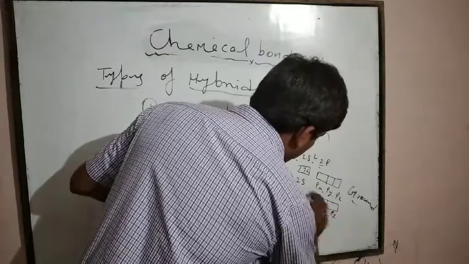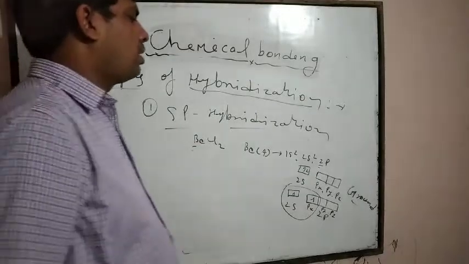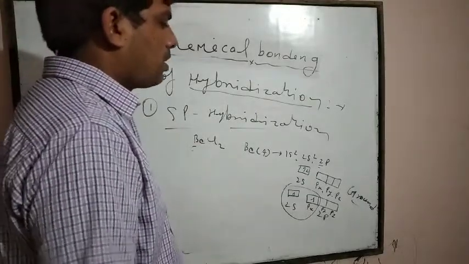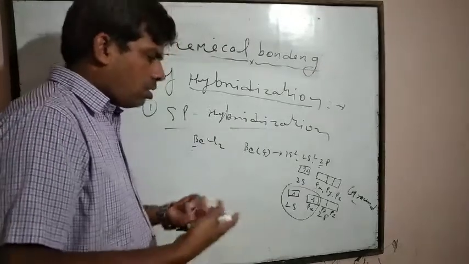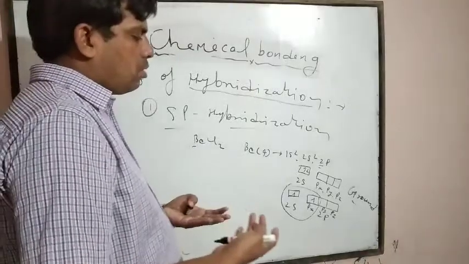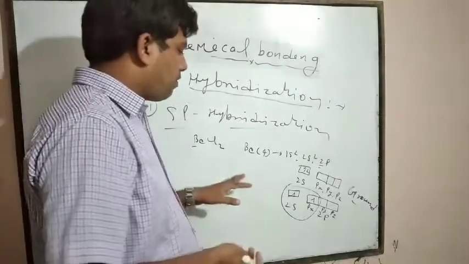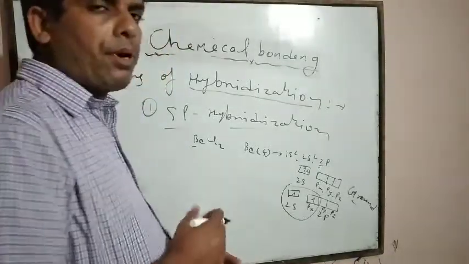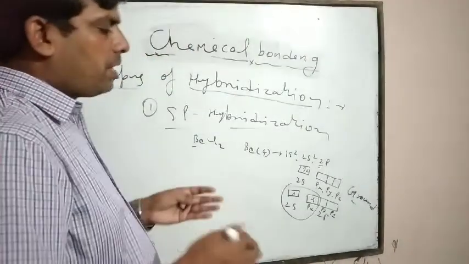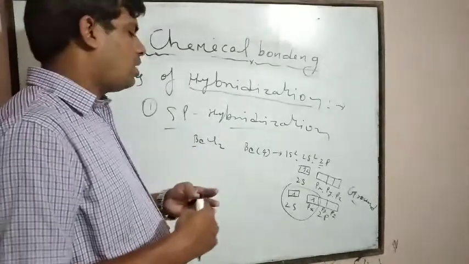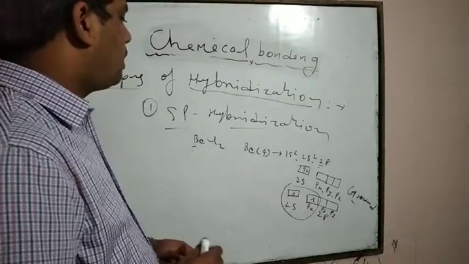So here, one electron in 2s and one electron in px of 2p overlap together due to formation of covalent bond, and in this way 2 hybrid orbitals will form. That means the electrons of the 2s and 2p orbitals start sharing with each other due to overlapping of these atomic orbitals, and in this way BeCl2 will form.